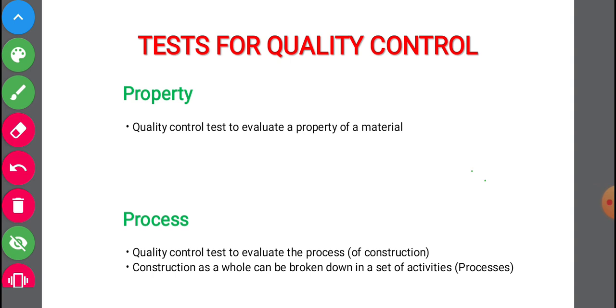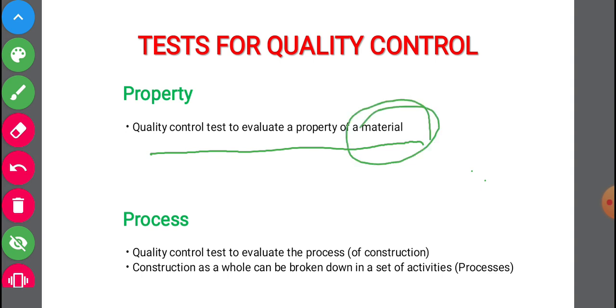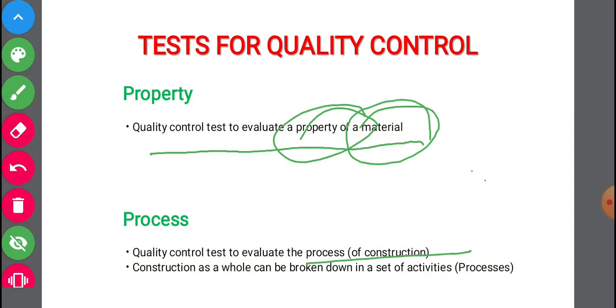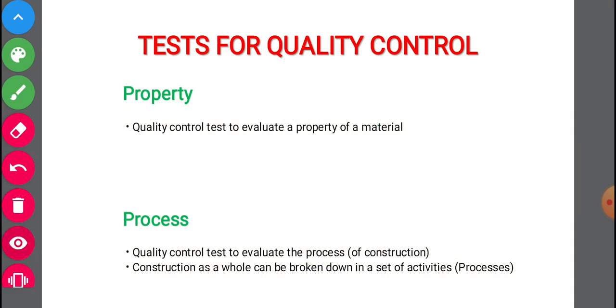First one, property: quality control test to evaluate a property of a material. Whichever the material is, we will do the test for its property. Next, process: quality control test to evaluate the process of construction. The process of construction may be used for transportation, for mixing, or whichever activity is being carried out. For that activity, we will do the test to check the quality of the process used.